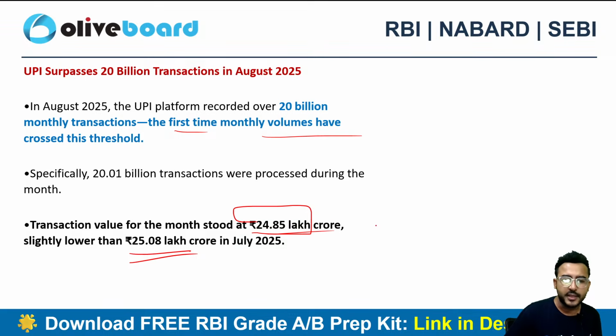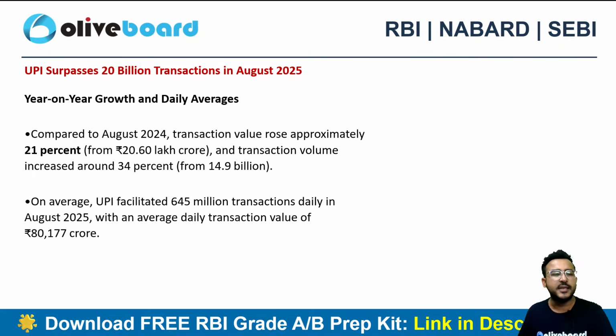However, in August 2025, it was a slight decline, 24.85 lakh crore. Still, if I compare the August 2025 data with the August 2024 data, there is a 21% increase on a year on year basis.